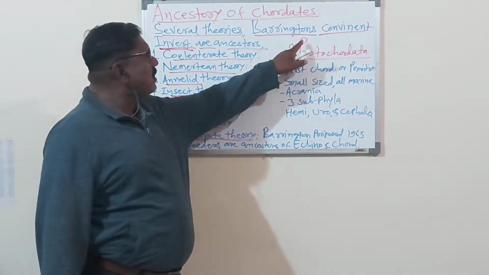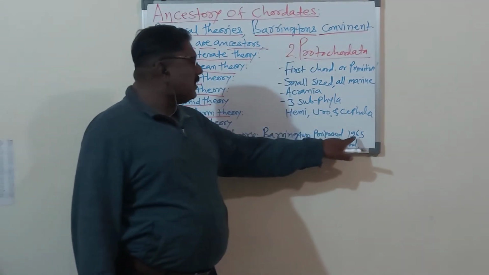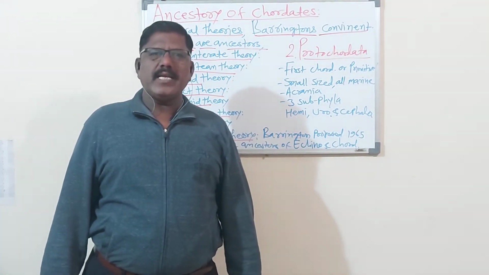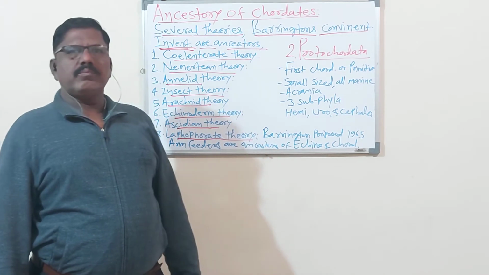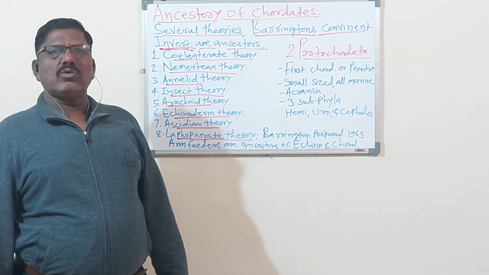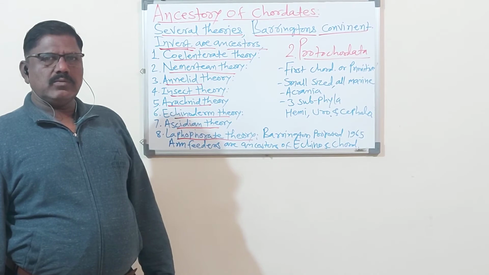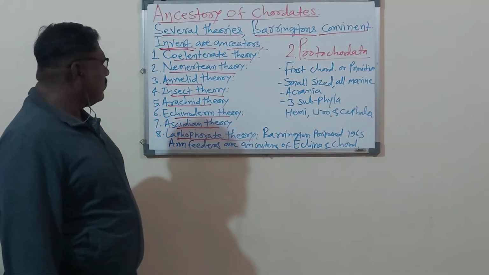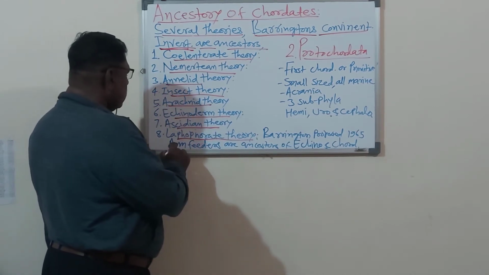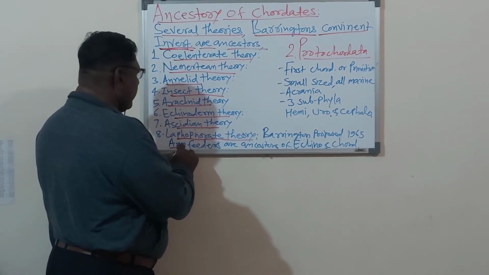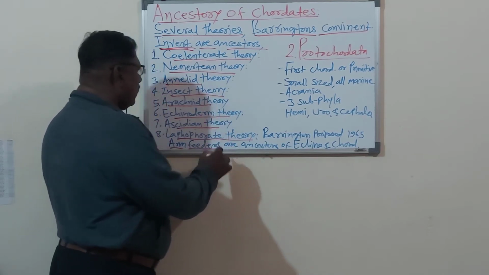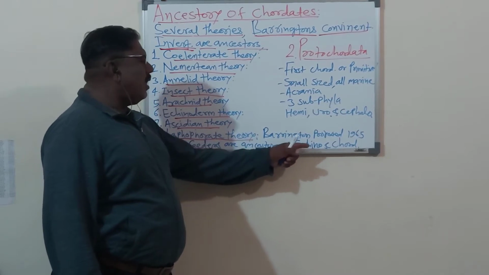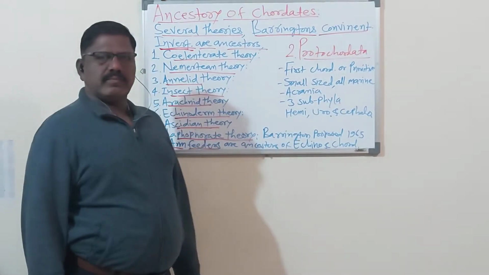Remember, Barrington gave the theory in 1965, and this theory suggests that invertebrate animals are the ancestors or forefathers of the coordinates. So here, Lophophore or Lophophorid are also called the Arachnids. So Arachnids are the ancestors of the Echinodermata and Chordata.